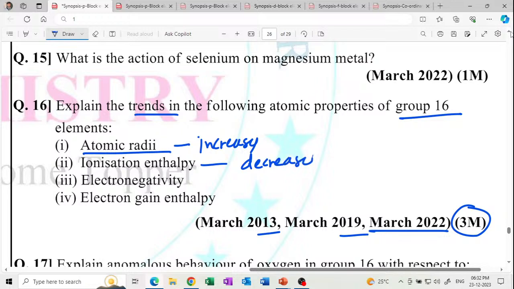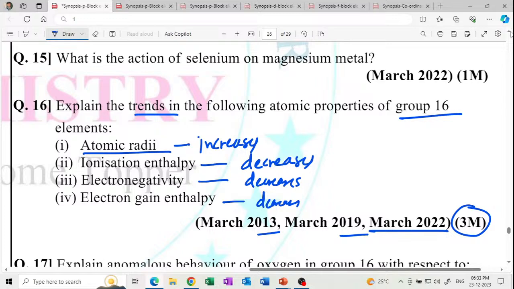Ionization enthalpy decreases because atomic size increases. Electronegativity also decreases because atomic size increases. Electron gain enthalpy value also decreases. So these are the points. At least you should be able to write in this manner: atomic radii increases, ionization enthalpy decreases, electronegativity decreases, electron gain enthalpy decreases.